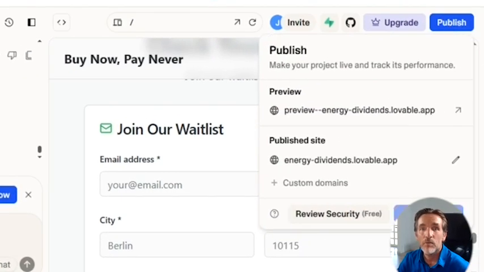So now if I just go publish, the website will be published, and then I can even share that with users to do MVP testing. So I hope this shows how, in a very limited amount of time, combining ChatGPT with Lovable, we can already start creating very nice applications.